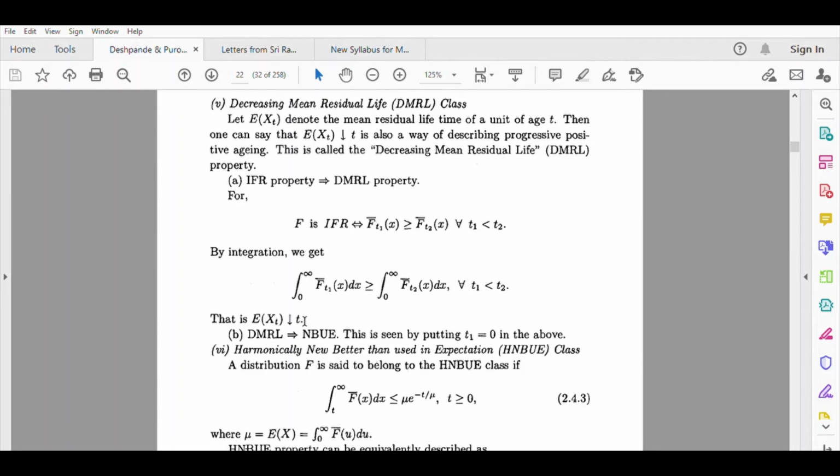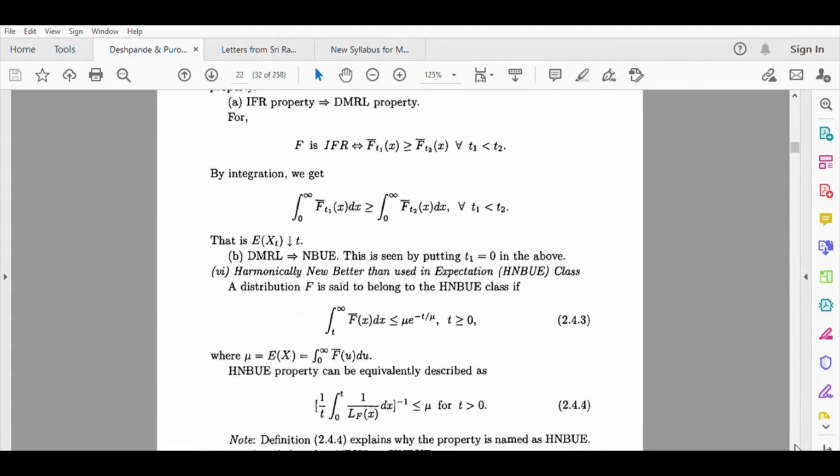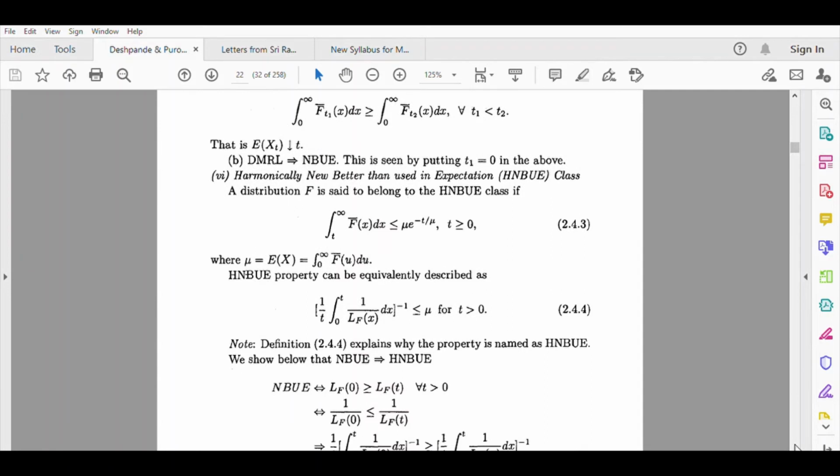Now what next? One more implication is that if an item has the DMRL property, then it also has the NBUE property. So this can be easily established by considering T1 equal to 0 in the above discussion. So you can easily prove this NBUE. Now let us try to understand the next class of distribution, which is harmonically new better than used in expectation.